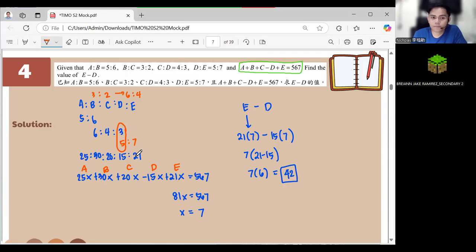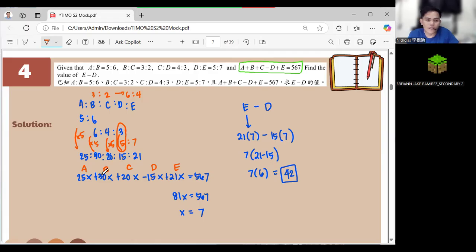Got that one? Yes, sir. But 3 times, yeah, 15 divided by 3 is 5. So we multiplied 5 to 3. It will become 15. So this one multiply by 5 also, it will become 20. Okay? So multiply by 5 also, it will become 30. Multiply by 5 also, it will become 25. So the ratio is 25 is to 30 is to 20 is to 15 is to 21. Got that one? Yes, sir. Okay. Do you have any more questions?